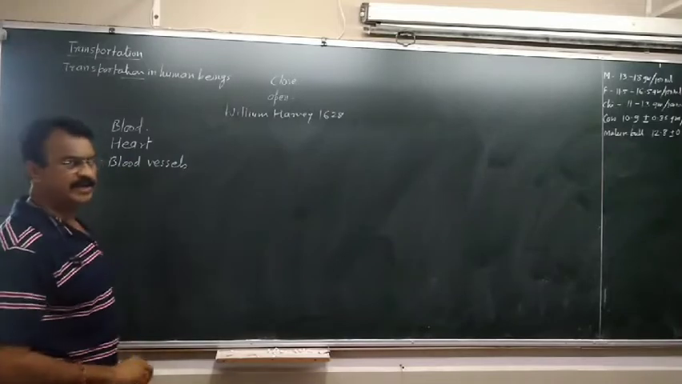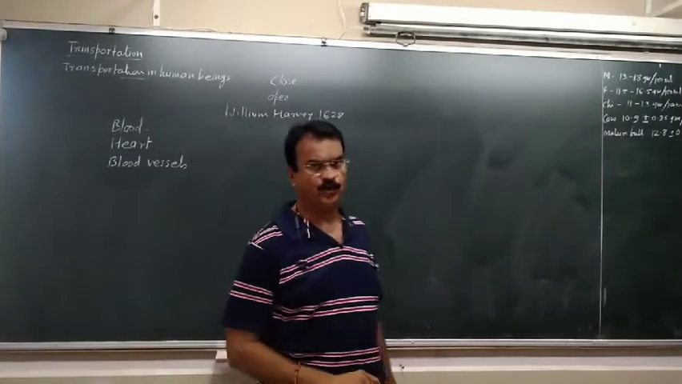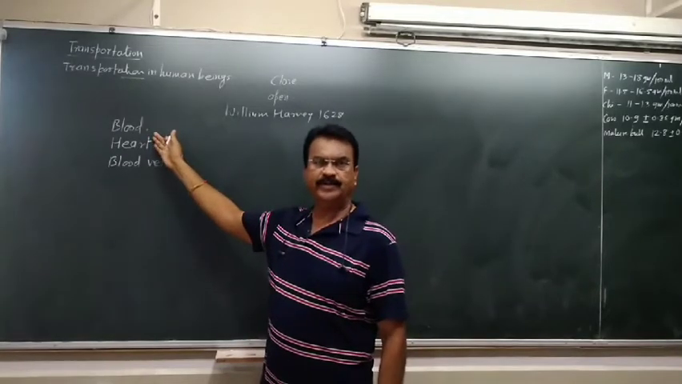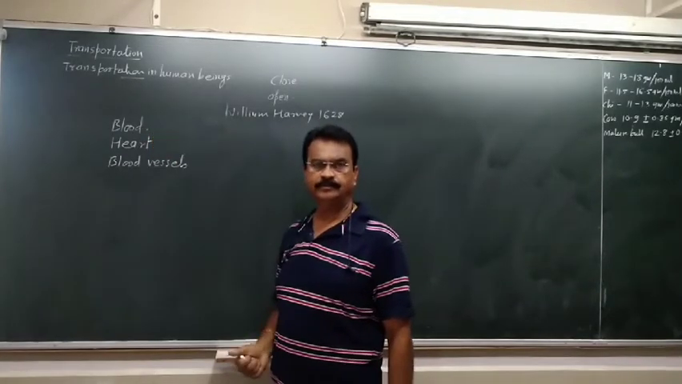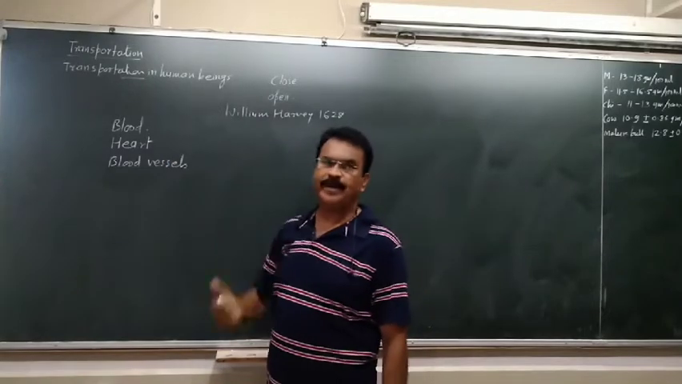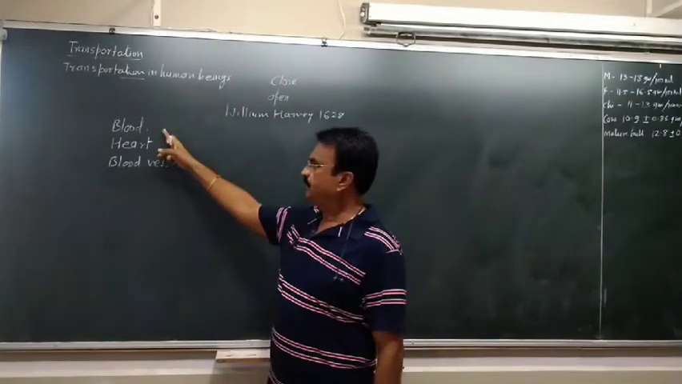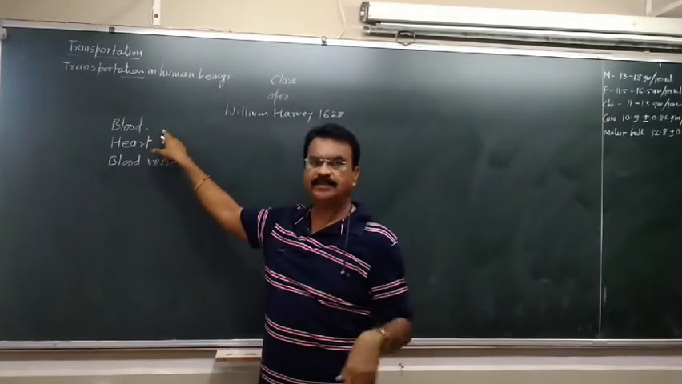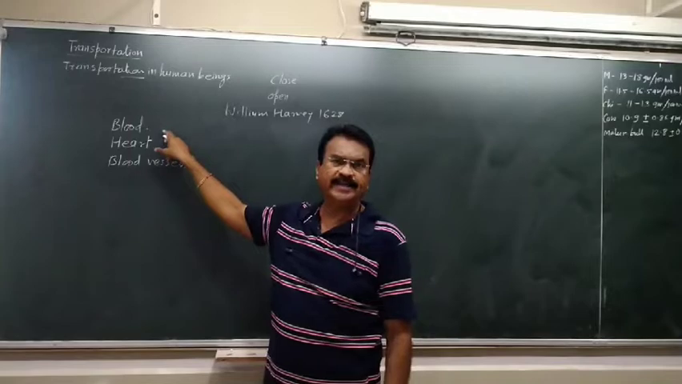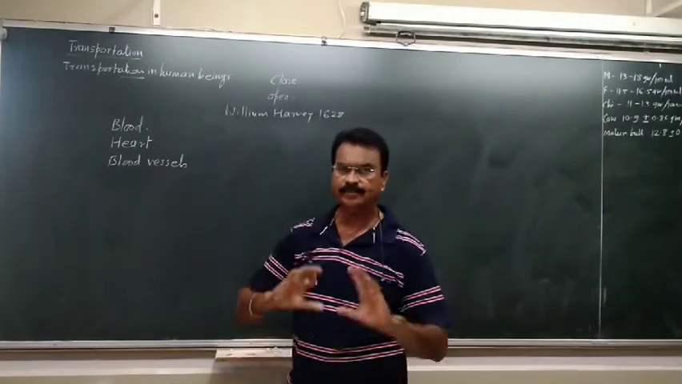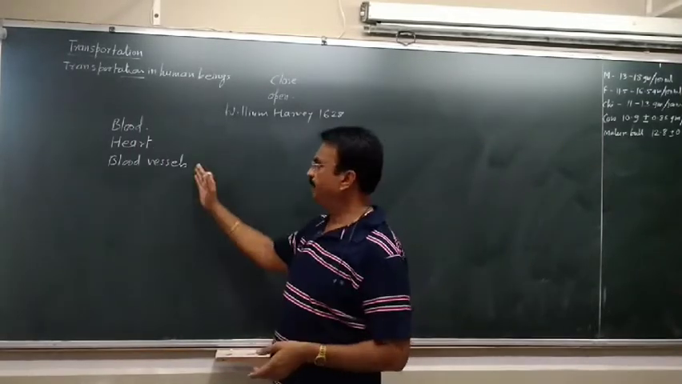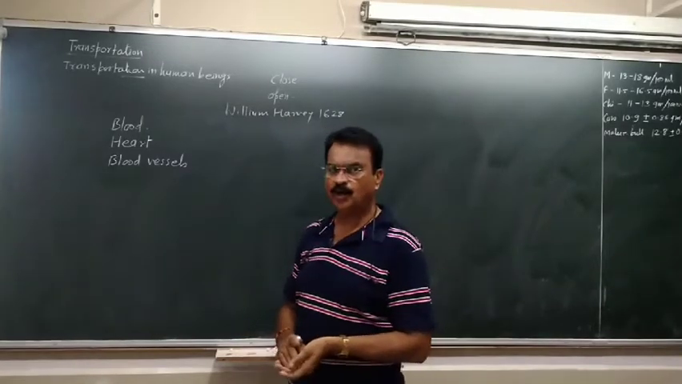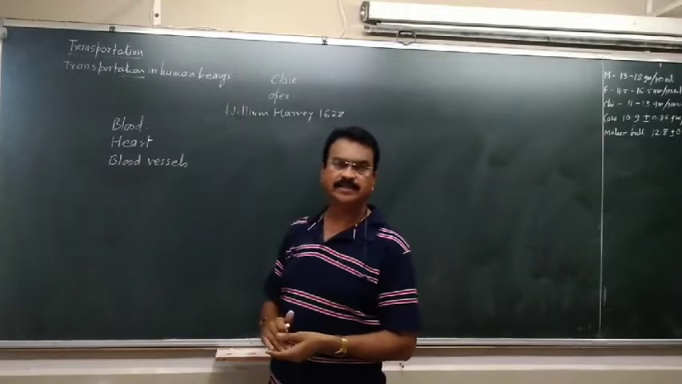That means three things are involved in this transportation. One, blood, which is a river of our body, which is a fluid connective tissue that connects each and every part of the body. And this blood will be pumped to the different parts, and that pumping organ is the heart. Heart is working as a pump. And the pipelines through which the blood flows, these pipelines are called the blood vessels.